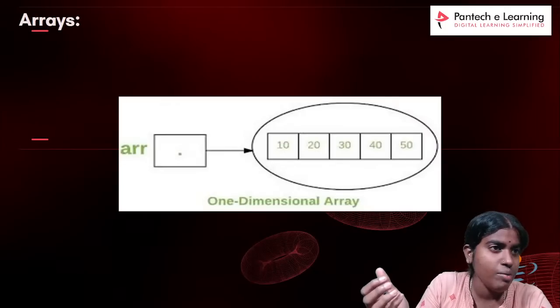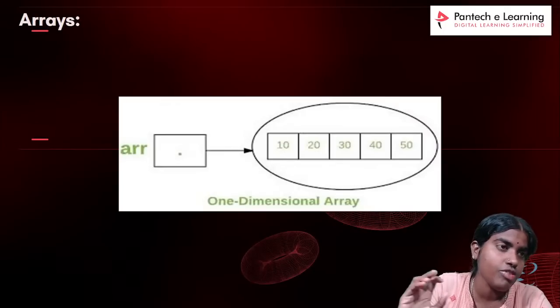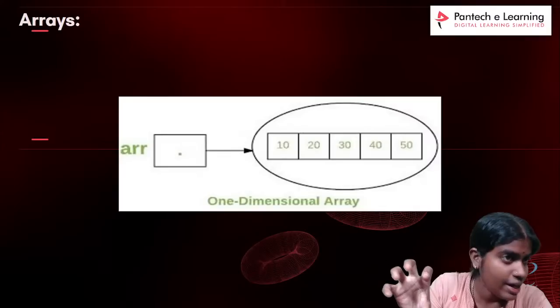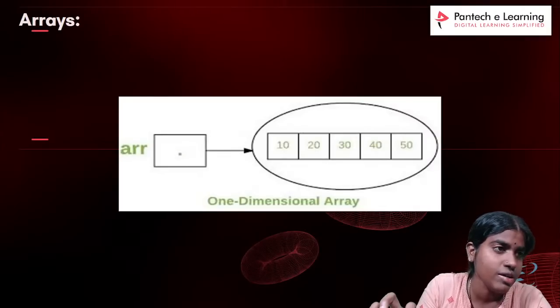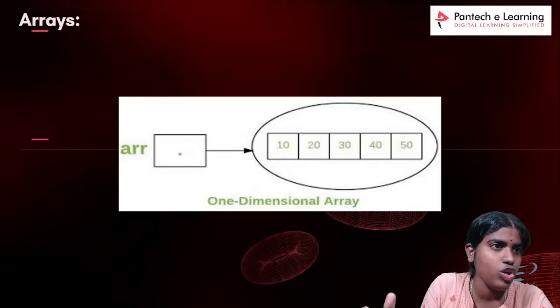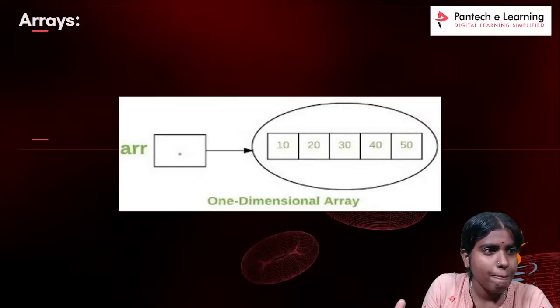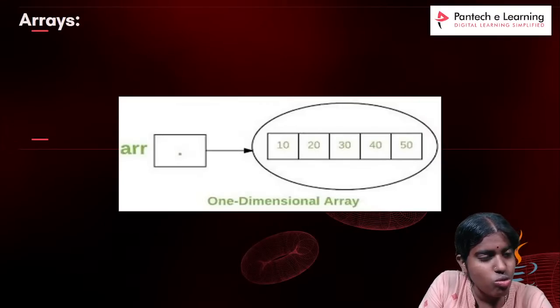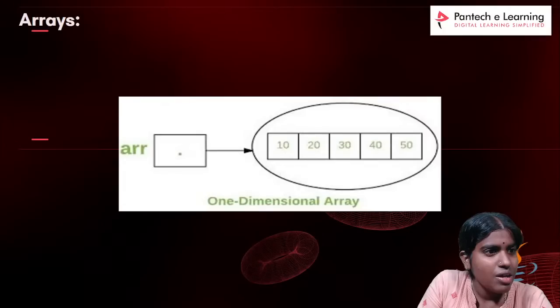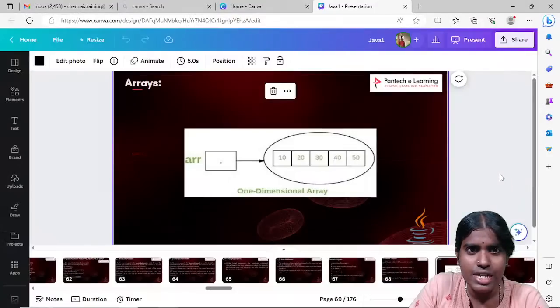Clear with this? Whenever I change the data type, say for example, if I give integer or float, it can only handle that. When I give this as string, it can accept any type of arguments. Any more doubts? You want me to show the switch statement, Krishna? Yes, I will show you.